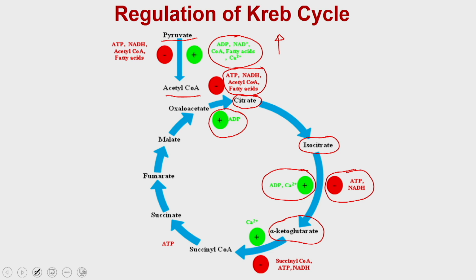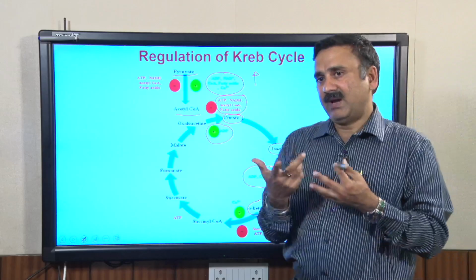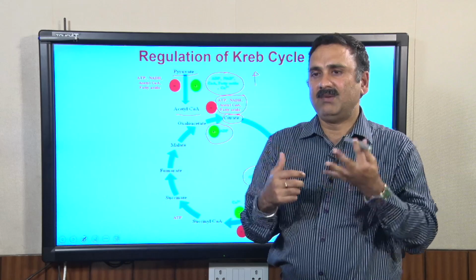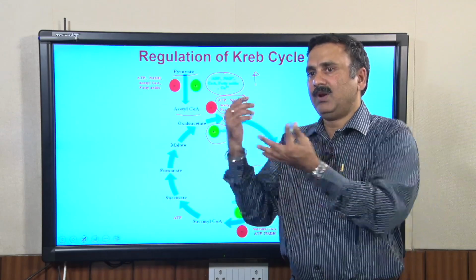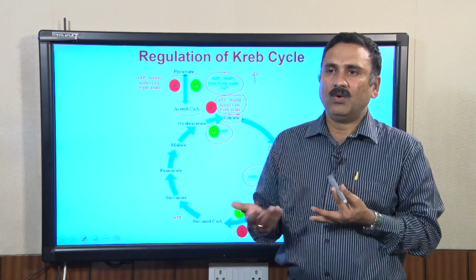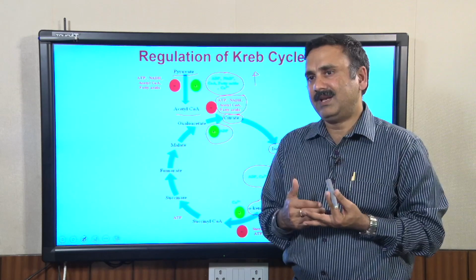So, the Krebs cycle is mostly regulated by a feedback mechanism. If ATP is being generated and you have a large quantity of ATP, then the ATP will go and inhibit the reactions.